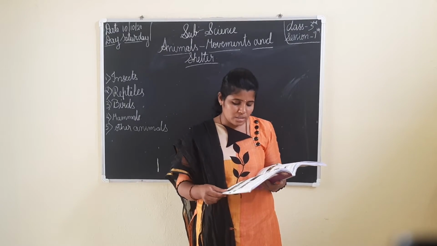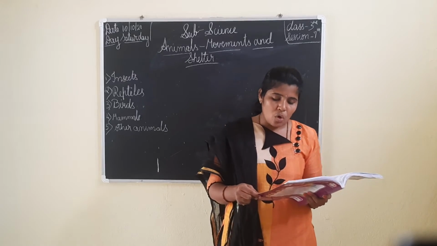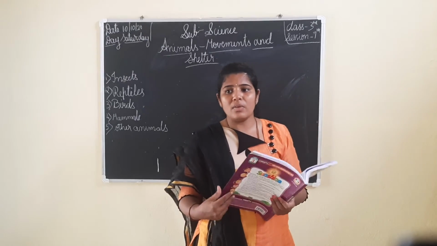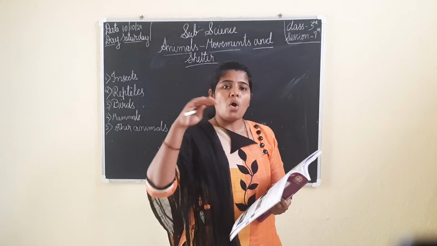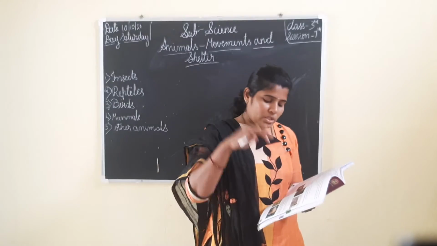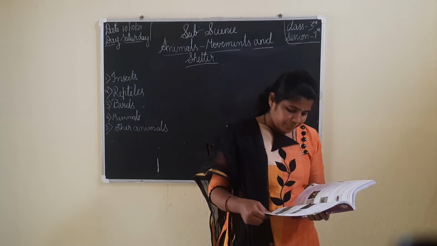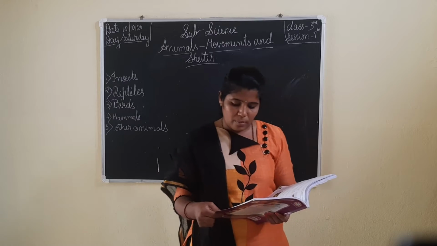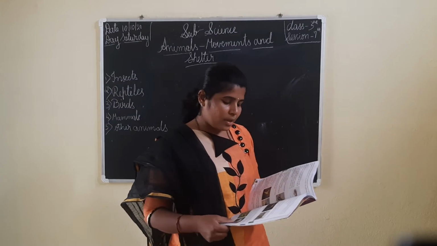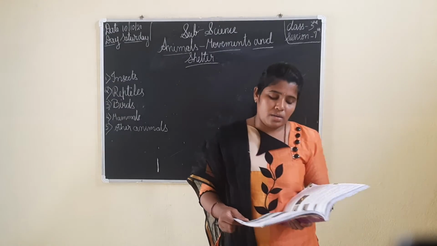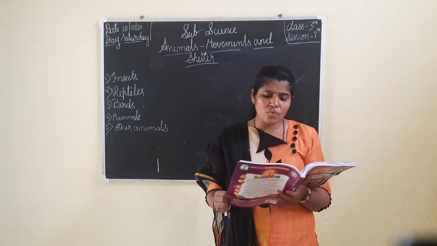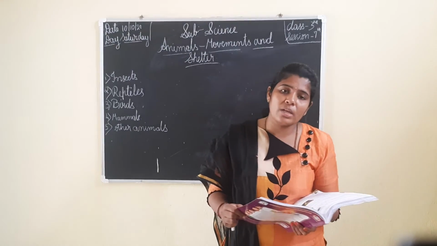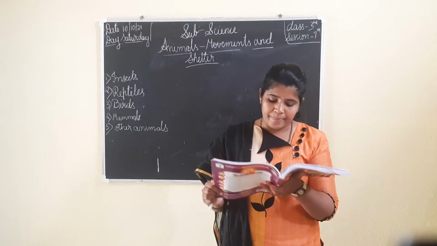Frogs and toads can swim in water and also hop on the ground. Okay, they will swim in the water and they will hop on the ground. Hop means jump on the ground. Their forelimbs help them to swim and hop. They have four legs, no? Those four limbs help them to hop.